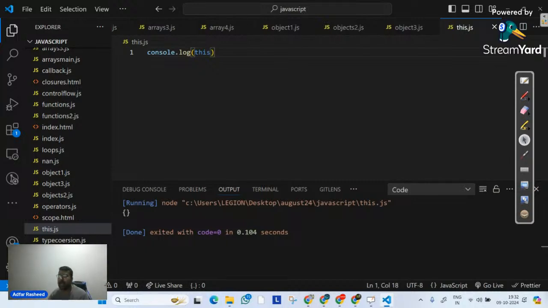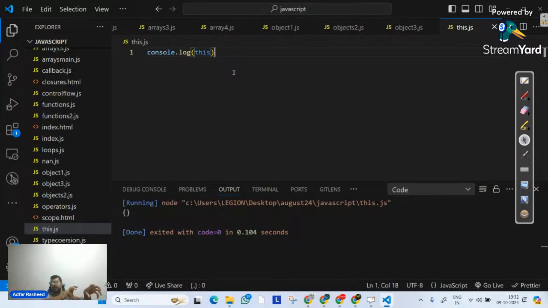Let me give you a better and complete understanding of it. Why do we say the Window object? Always remember, this is the confusion that no one clears up. When I say console.log(this), you said Window object. No, Window is part of the browser. Window is not part of JavaScript. Remember that. That is the confusion that you guys have.